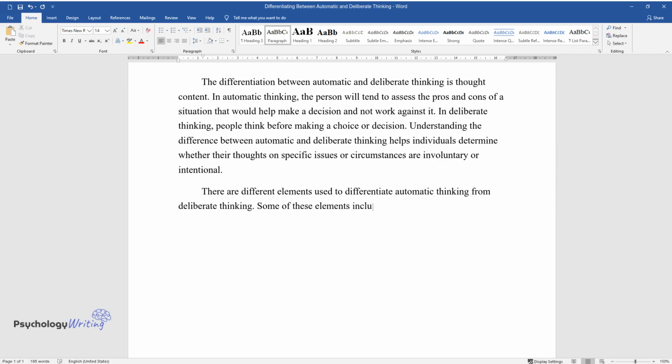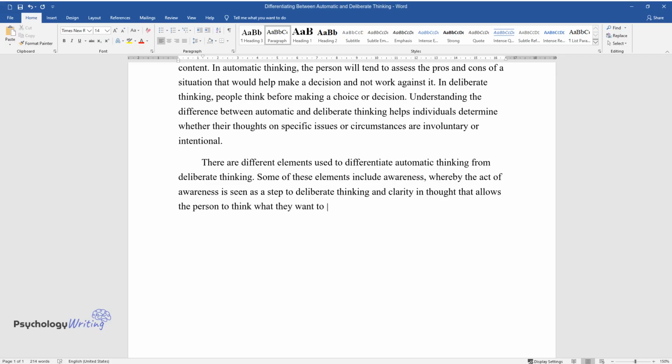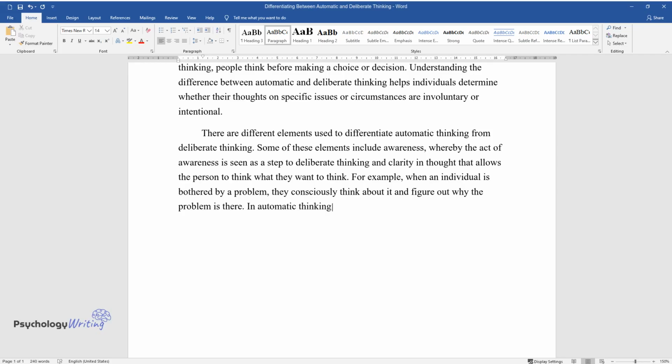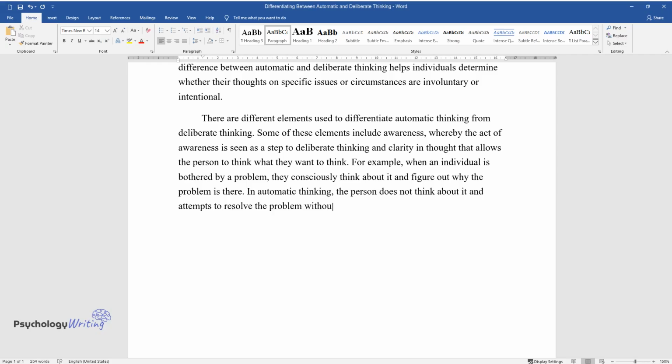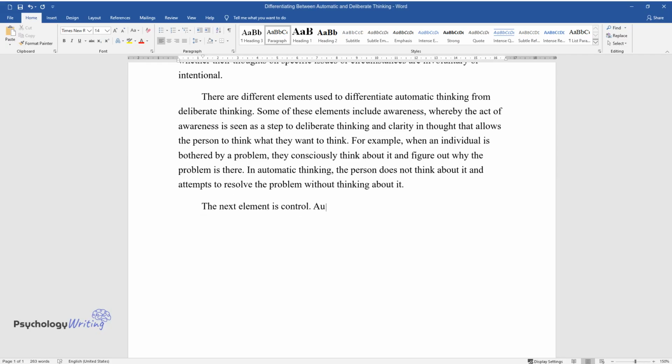Some of these elements include awareness, whereby the act of awareness is seen as a step to deliberate thinking, and clarity in thought that allows the person to think what they want to think. For example, when an individual is bothered by a problem, they consciously think about it and figure out why the problem is there. In automatic thinking, the person does not think about it and attempts to resolve the problem without thinking about it. The next element is control.